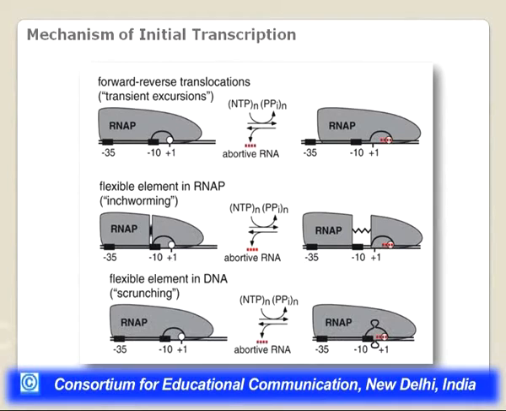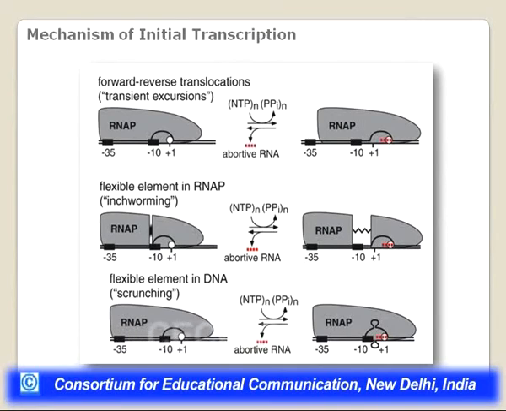Another model is called inchworming, where the RNA polymerase has a flexible element which has the catalytic site. So a part of the RNA polymerase will keep sitting at the promoter, and the part which has the active center will go on transcribing the DNA, but when this RNA transcription aborts, then that part will come back again. So the entire RNA polymerase does not move. One part just keeps sitting on the promoter, the other part moves in and then comes back.